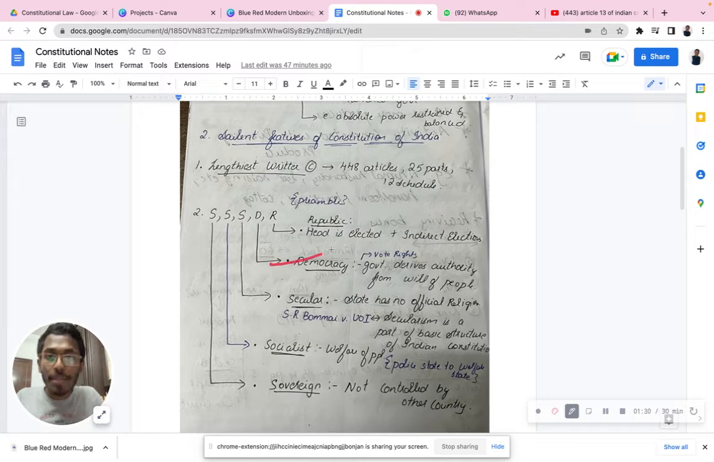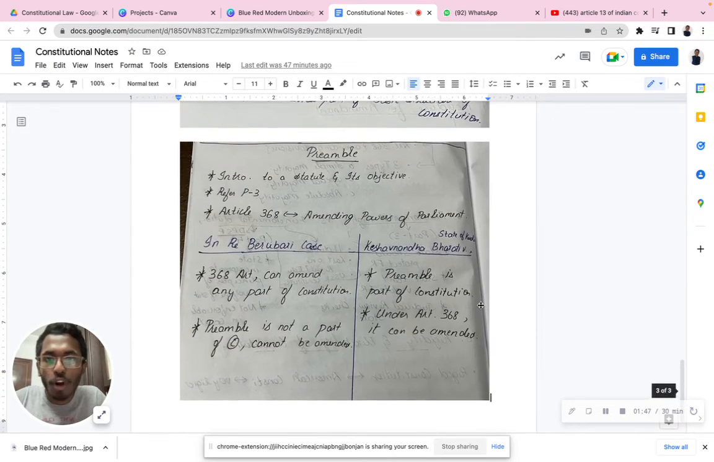And along with that we have democracy. What is democracy? Why in preamble do they mention democracy? Because the government derives its authority from the will of the people. And then republic, where the head of the state is basically elected through indirect and direct election. So it's very important for you to note down these things. This comes under the important aspects of the preamble.